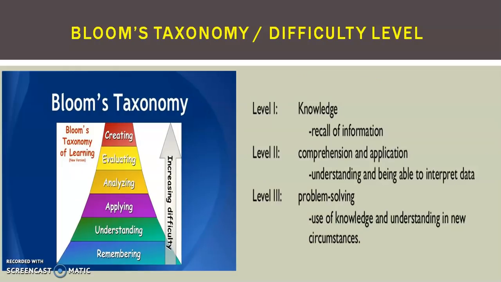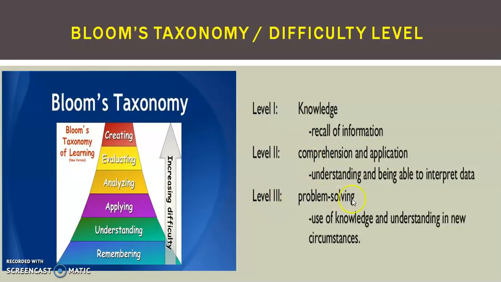Now, how will examiners decide the questions? In the teacher's mind there will always be Bloom's taxonomy or a difficulty level when they go ahead with setting a paper. Bloom's taxonomy says that creating, evaluating, analyzing, applying, understanding and remembering are the skills students should have. Accordingly, level 1, knowledge and recall of information, will be checked, which is the simple one. Level 2, comprehension and application, understanding and being able to interpret data, is somewhat higher than the simple one.